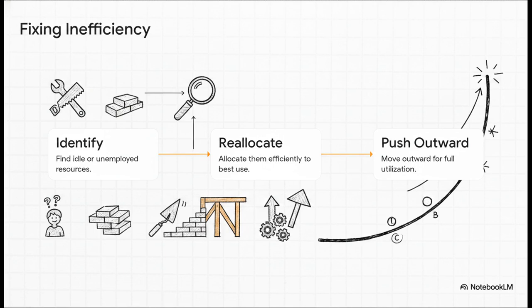But hey, there's hope. A society can completely escape the trap of point C. Think about it. If masons are doing carpentry and carpenters are doing masonry, output is going to suffer. But if you can identify those idle or misallocated resources and reallocate them efficiently to their best possible use, you avoid that wastage. By doing this, the economy can push itself outward from point C right back onto the boundary line to hit a point like A or B, achieving full efficient utilization.